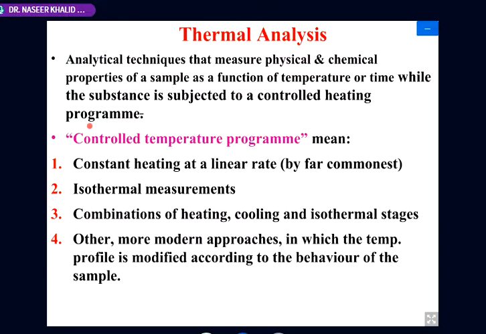Now, when we say the controlled temperature program, there are so many things we can do within this controlled temperature program. For example, a constant heating at a linear rate. And this is very common. When we say constant heating rate at a linear rate, it means that we are increasing the temperature, for example, 5 degrees per minute.